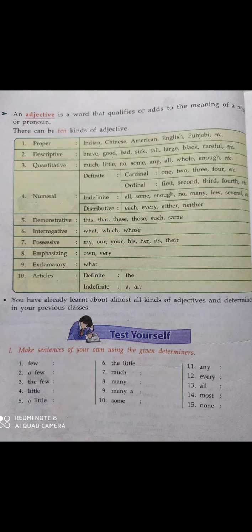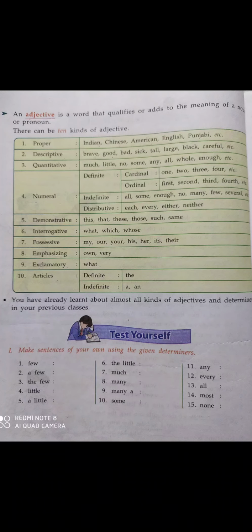Now definite adjective, that is, cardinal numbers and ordinal numbers are included in definite numeral adjective.